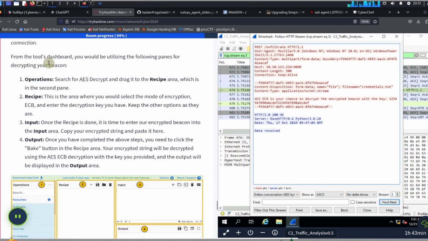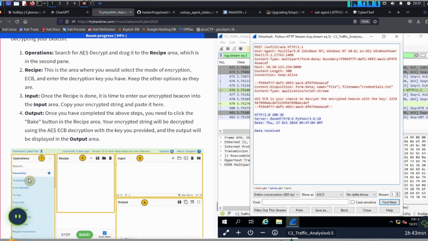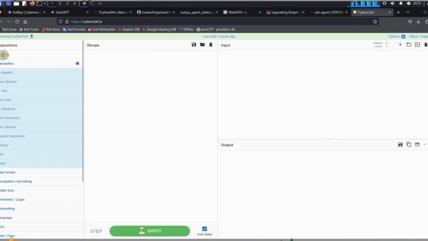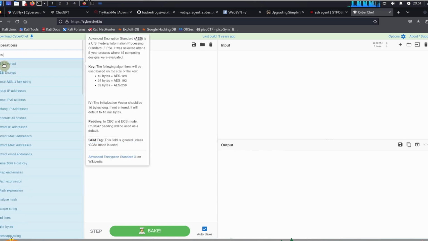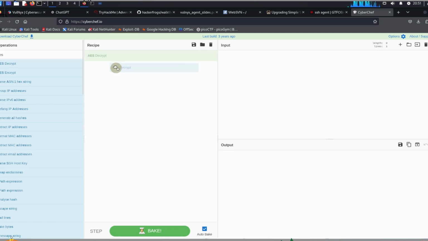Okay, so it says from the tools dashboard, you'll be utilizing the following panes for decrypting your beacon. Operations. So operations is this portion over here. Search for AES decrypt and drag it into the recipe area, which is the second pane. We're going to go over to CyberChef, and over here in operations, we're going to type in AES, and select AES decrypt. We're going to grab this text and drag it into the recipe window here.